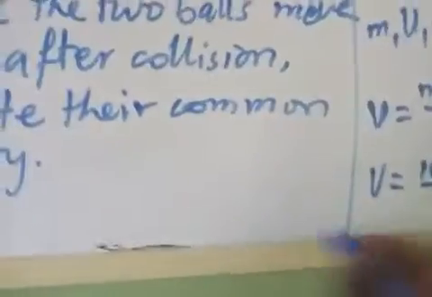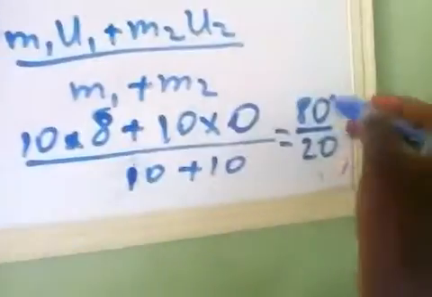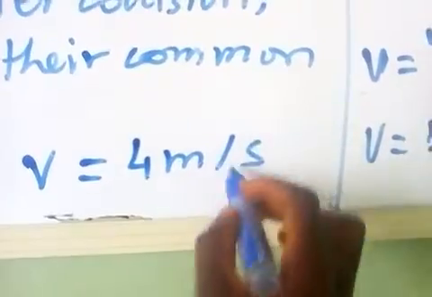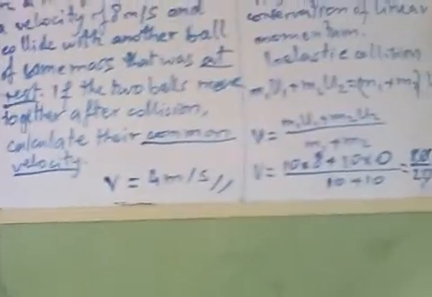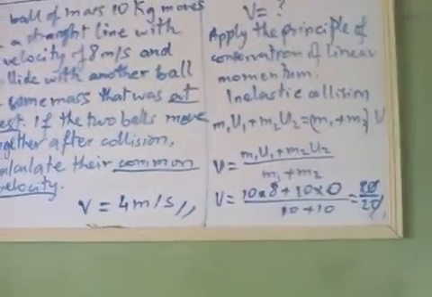So here the final answer v, 80 over 20, we can simplify by 10 first, so it will be 8 over 2, so it will be 4 meters per second. So the common velocity we are asked to calculate is 4 meters per second. And how did we get it?